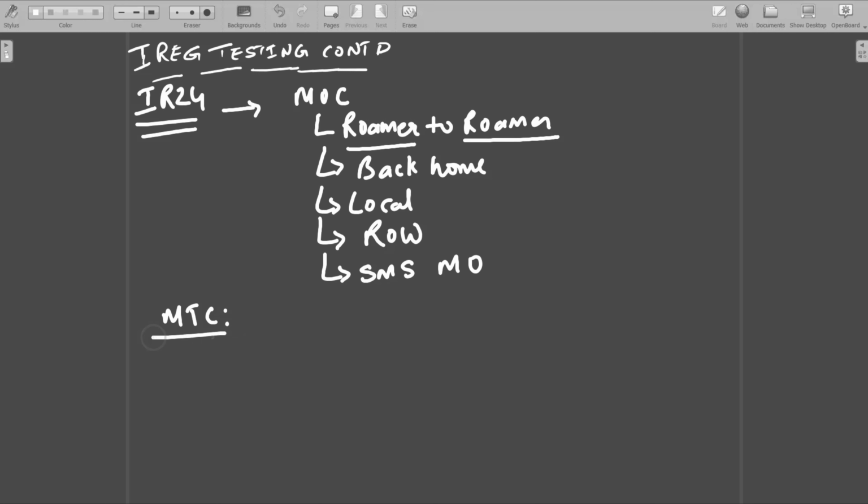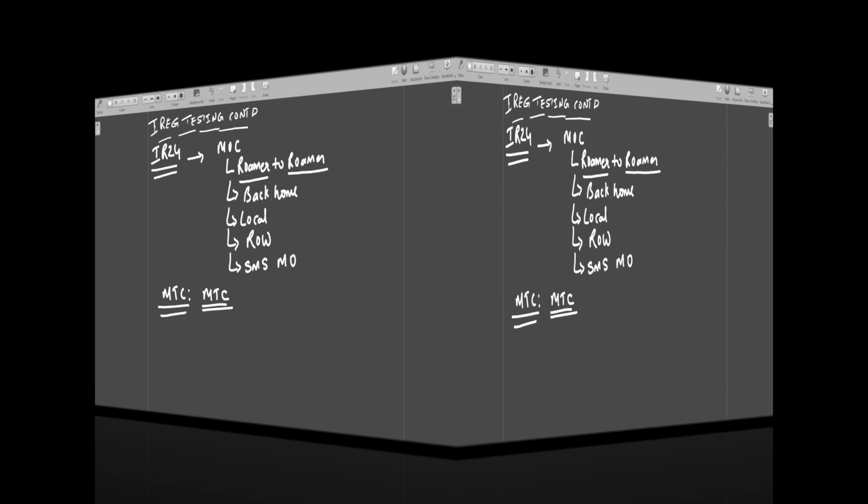And for MTC it is only one call scenario, that is whether you are able to get the MTC call, whether you are getting an incoming call and you are disconnecting that call after a specific duration of conversation.